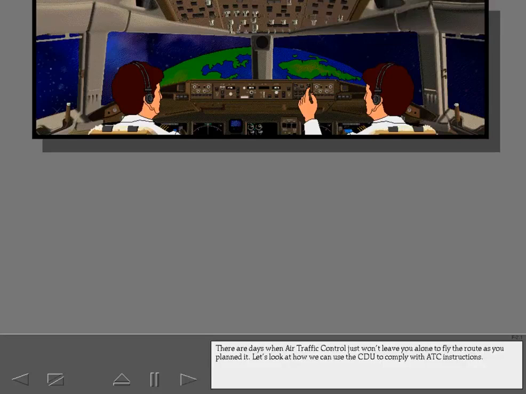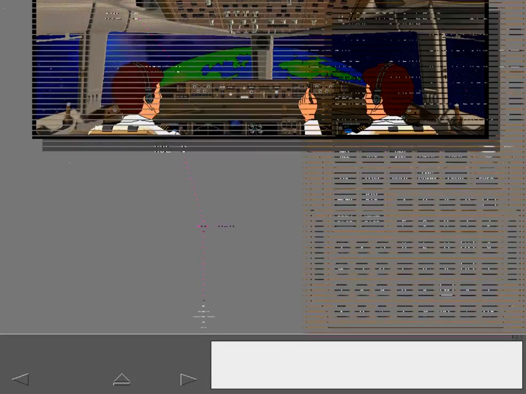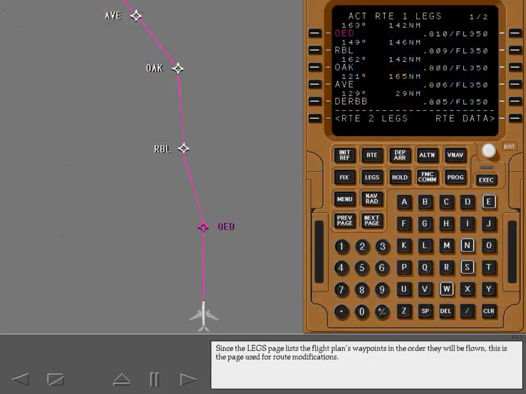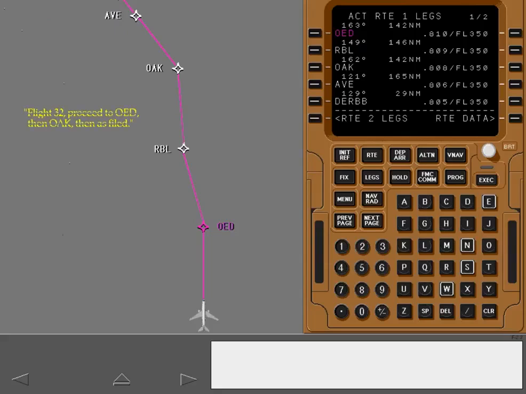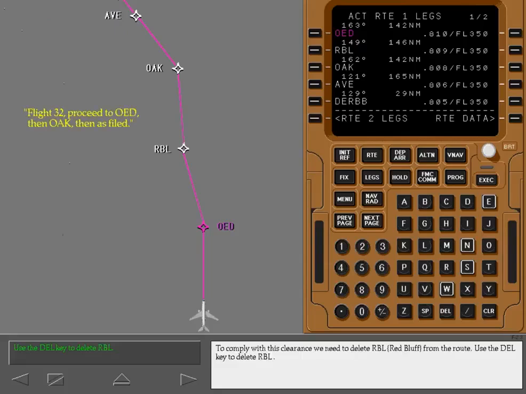There are days when air traffic control just won't leave you alone to fly the route as you planned it. Let's look at how we can use the CDU to comply with ATC instructions. Since the Legs page lists the flight plan's waypoints in the order they will be flown, this is the page used for route modifications. To comply with this clearance, we need to delete Red Bluff from the route.